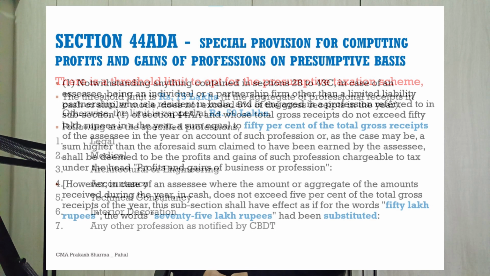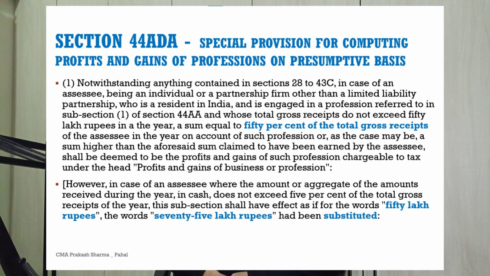notified by CBDT. However, notwithstanding anything contained in sections 28 to 43C, in case of an assessee being an individual or a partnership firm other than a limited liability partnership who is a resident in India and is engaged in a profession referred to in sub-section 1 of section 44AA and whose total gross receipts do not exceed 50 lakh rupees in a year, a sum equal to 50% of the total gross receipts of the assessee in the year on account of such profession, or, as the case may be, a sum higher than the aforesaid sum claimed to have been earned by the assessee, shall be deemed to be the profits and gains of such profession chargeable to tax under the head profits and gains of business or profession.